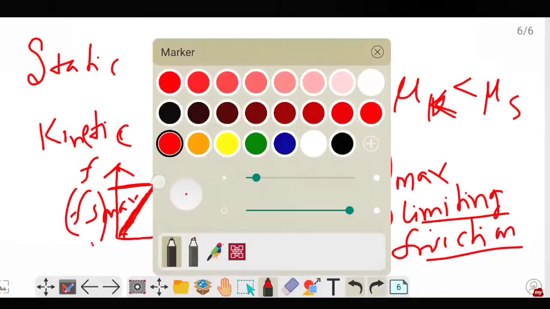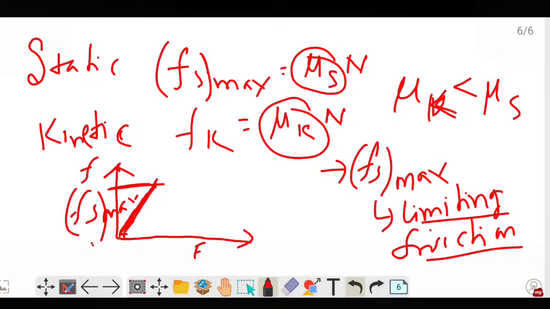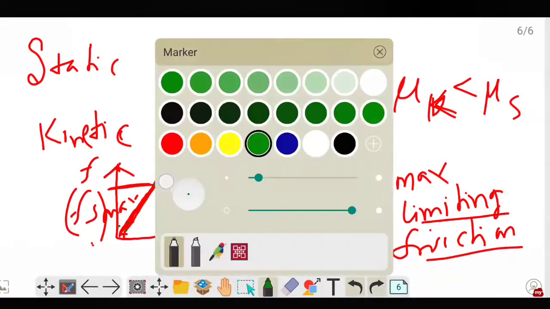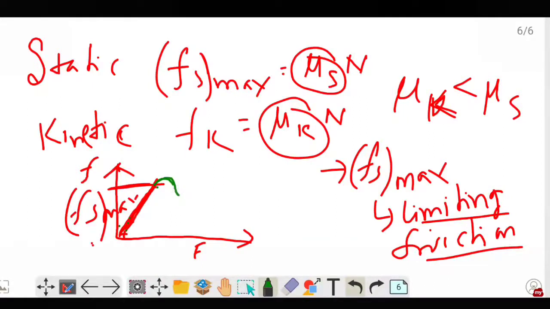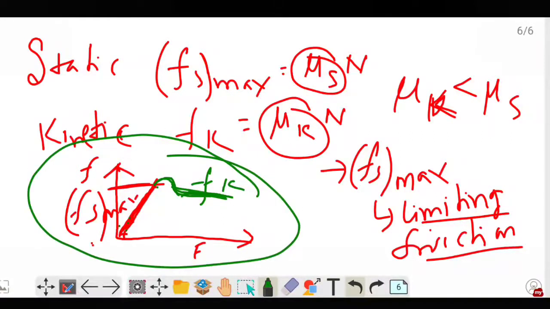Now beyond this point, when the applied force is increased, we will get a slight bump, that is, the friction has acquired a maximum value, and then the graph takes a downward turn. That means at this part the body is moving. So here we have the kinetic friction. This graph shows the variation of frictional force with the applied force.